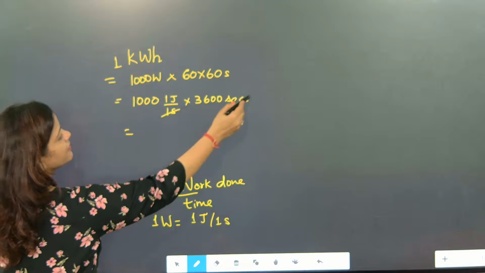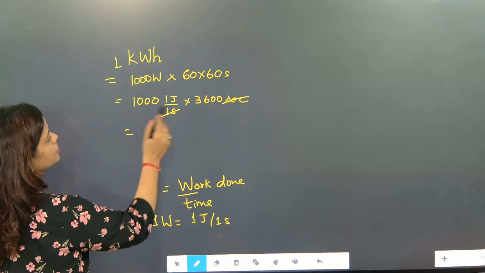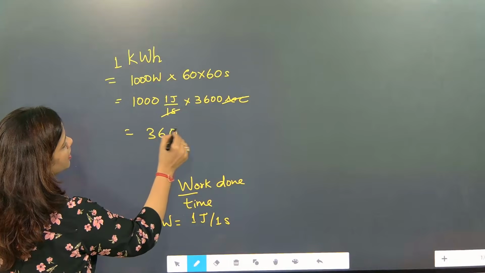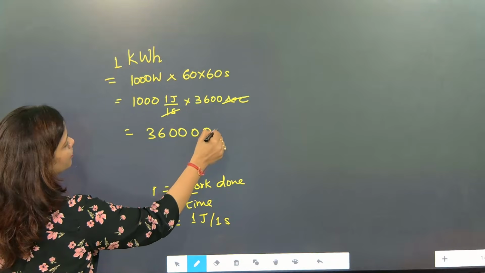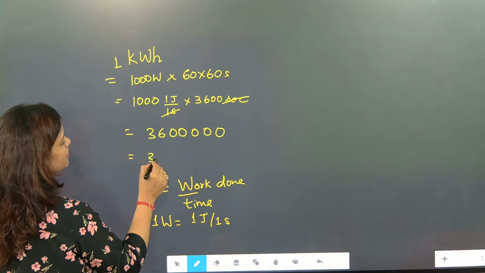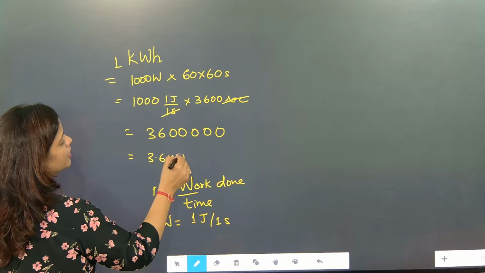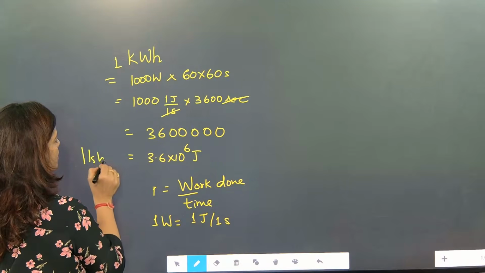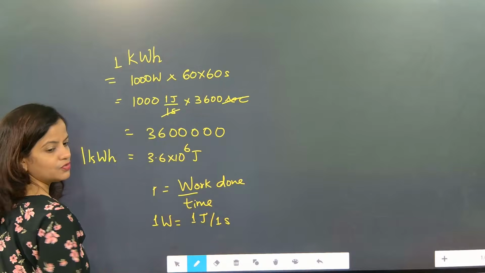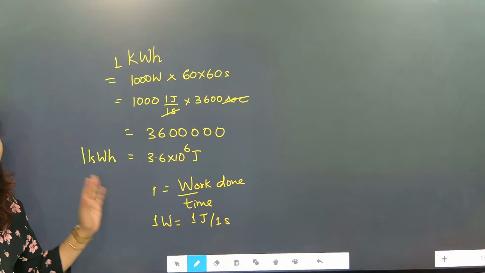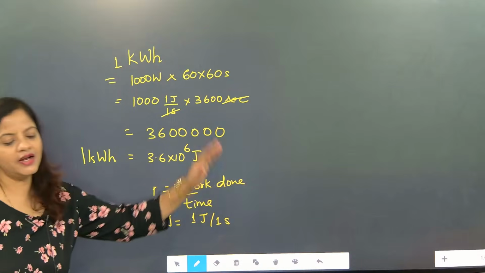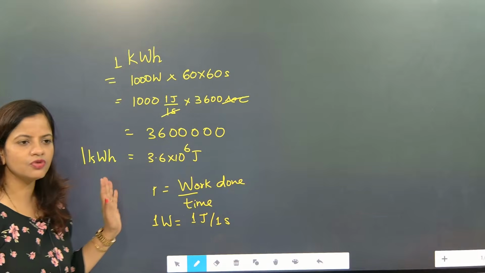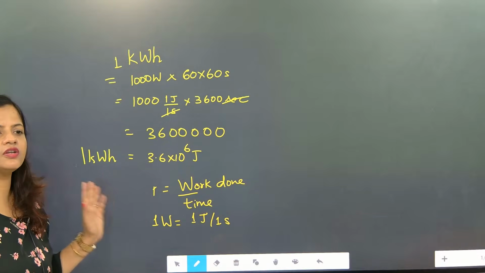Second and second will get cancelled. So now everything is coming in joule. That is 3.6 into 10 to the power 6 joule. So 1 kilowatt hour is equal to 3.6 into 10 to the power 6 joule, and I rest my case. We did not do any rocket science. We understood it so simply. Is it easy or tough?